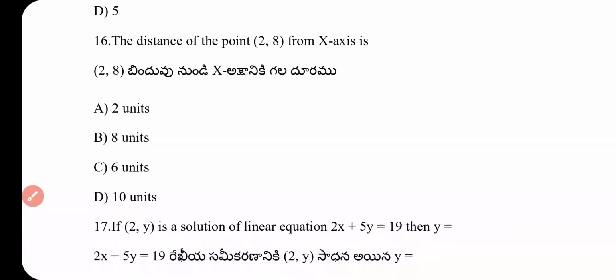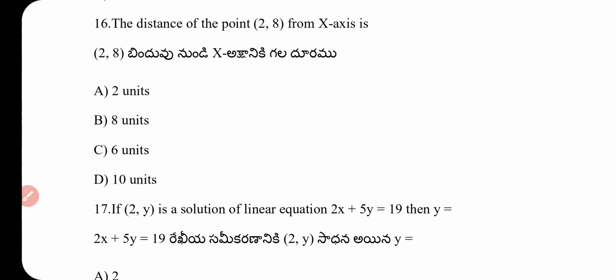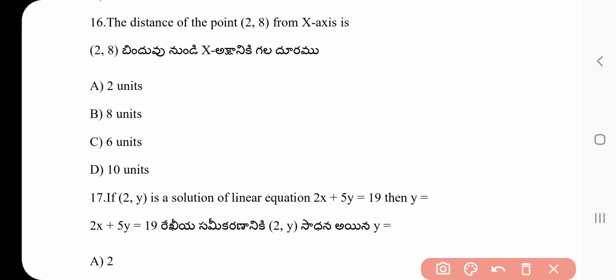Question number 16. The distance of the point 8 from the x-axis. The right answer of question number 16 is 8 units. Option B is the correct answer. Use the distance formula and solve for the distance value.